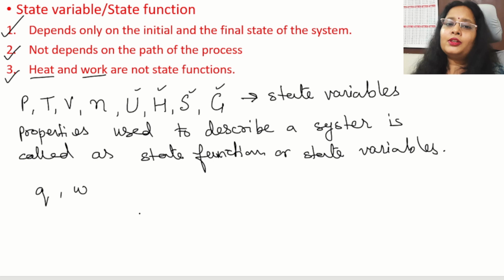Two different methods means two different paths. If paths are different, then the heat and the work will both be different. They don't depend on the initial and final state. They depend on the path by which the process is done. That's why these are not state functions.